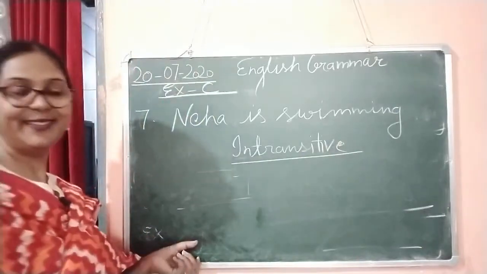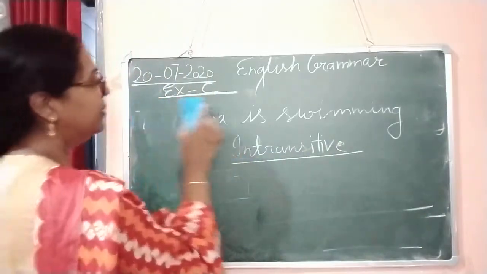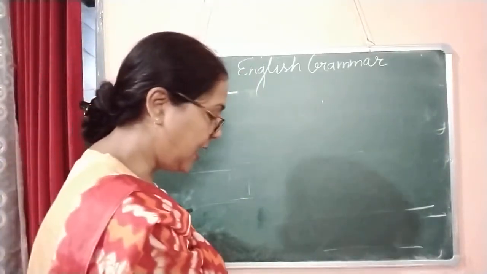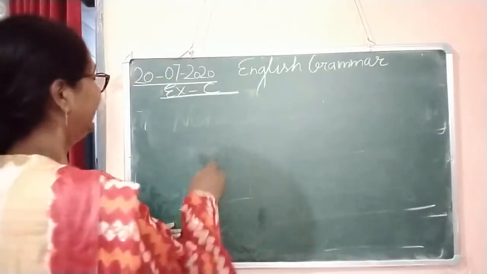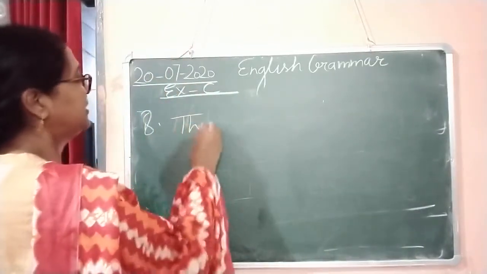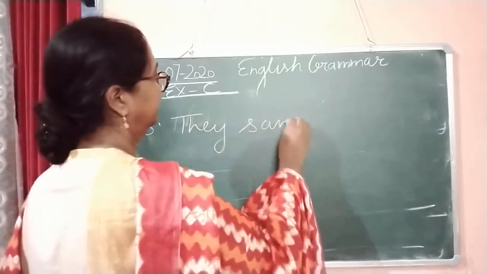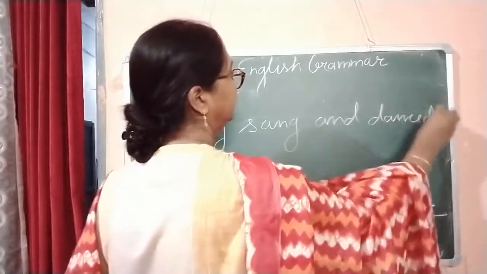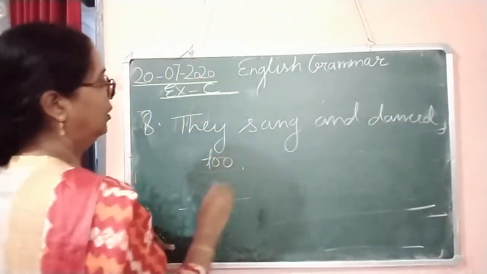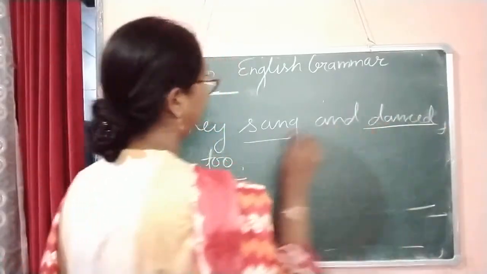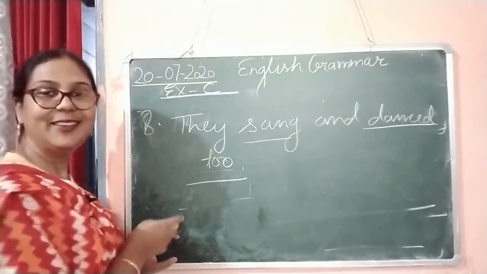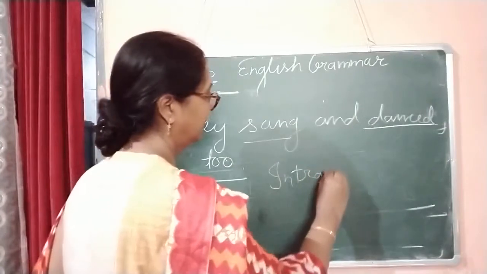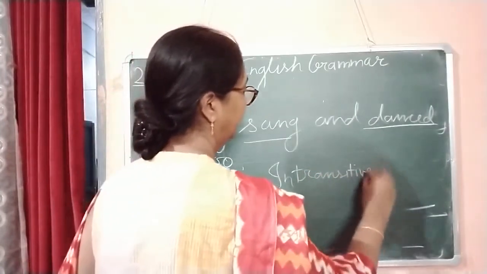Intransitive verb. Now number 8. In number 8, they sang and danced too. Both verbs they have done, but there is no object. So this is also an intransitive verb.